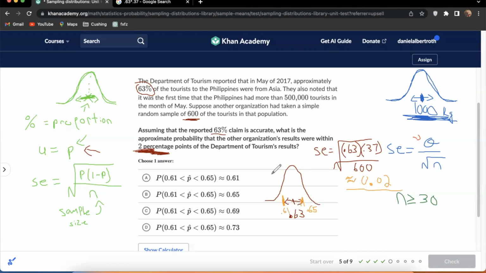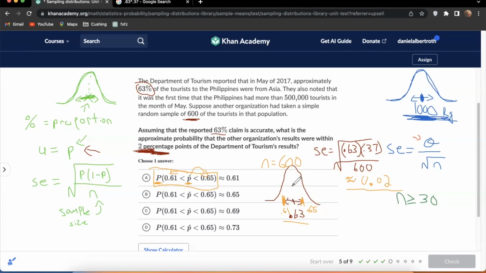So if we take samples where N is 600, if we take 600 person samples, 68% of the time we should be getting results between 61 and 65%, assuming that 63% is true. So that is what these things are saying: what is the probability that your sample proportion is between 61 and 65? And we said that is exactly one standard deviation away.